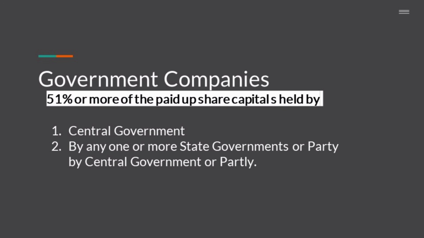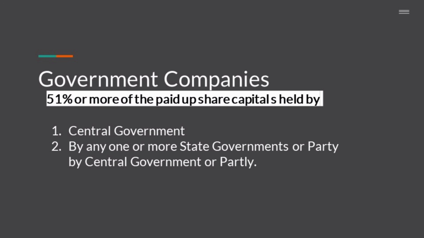For example, IOC, Indian Oil Corporation, is a government company. BHEL, Bharat Heavy Electricals Limited, is a government company. Then ONGC, Oil and Natural Gas Corporation, government company. Then Bharat Petroleum, government company. Bharat Electronics Limited, government company.